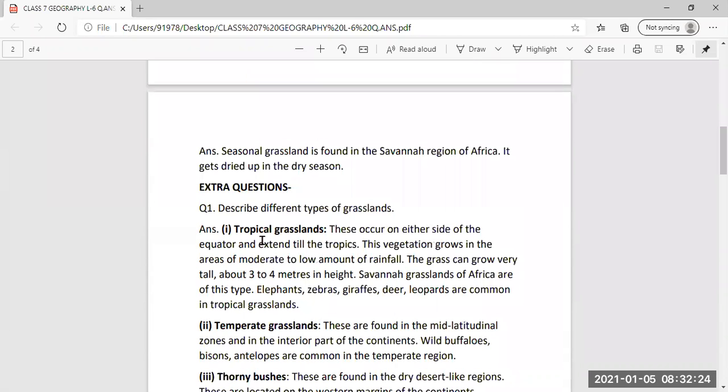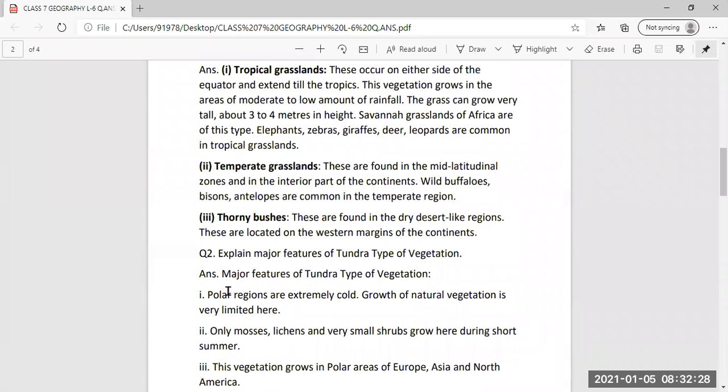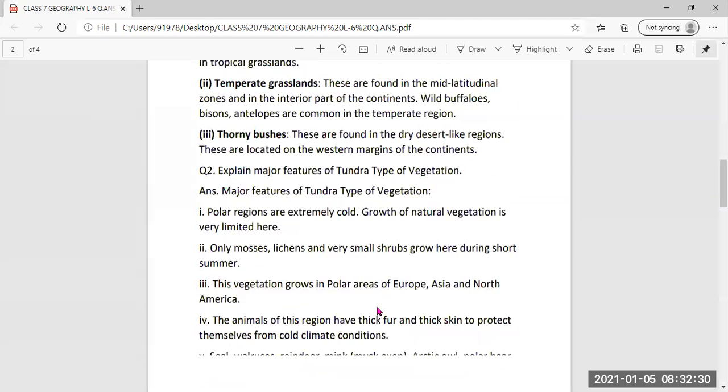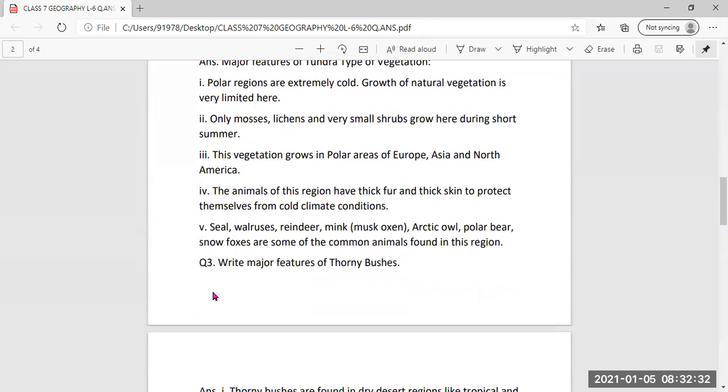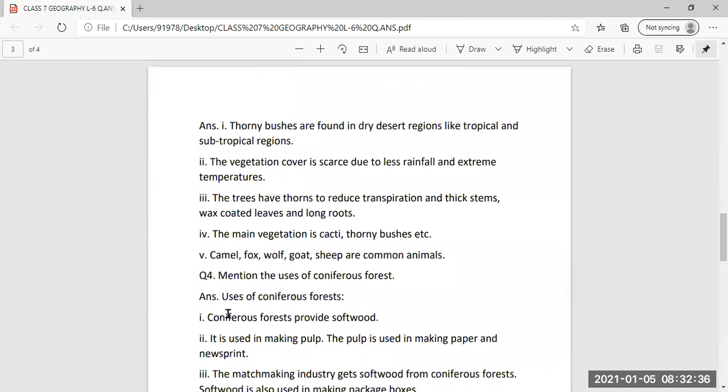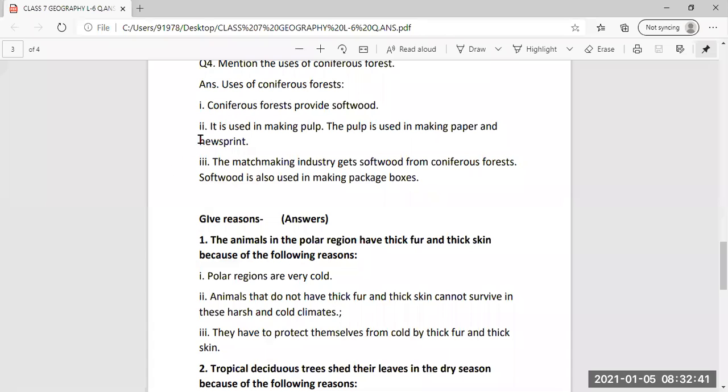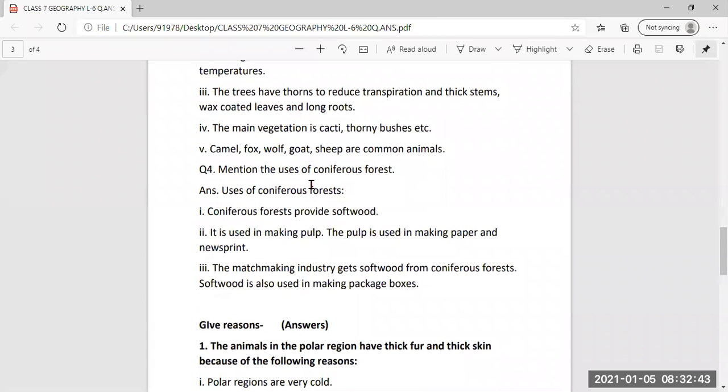Then few extra questions also are given. Describe different types of grasslands. Then explain major features of tundra type of vegetation. And the third question, write major features of thorny bushes. Fourth question, mention the uses of coniferous forest. So these four questions are given. They can be asked in either short or long form.